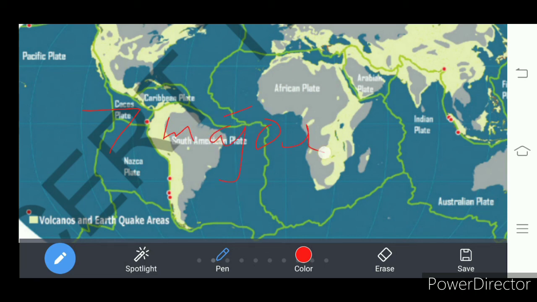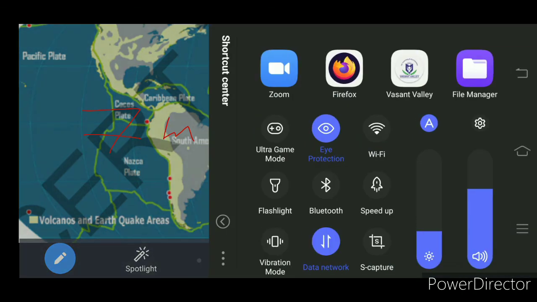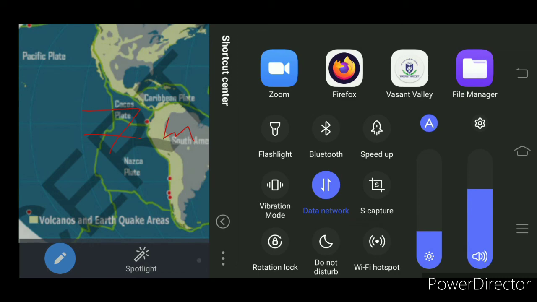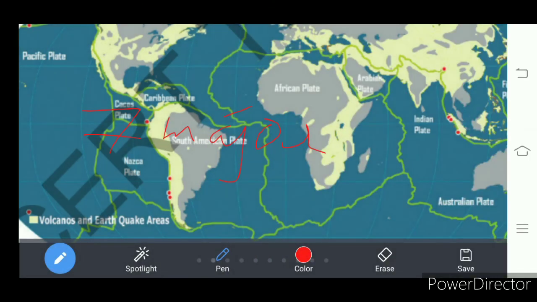How many major plates are there? Seven major plates are there, and many more minor plates also. Okay, so what are those major plates?